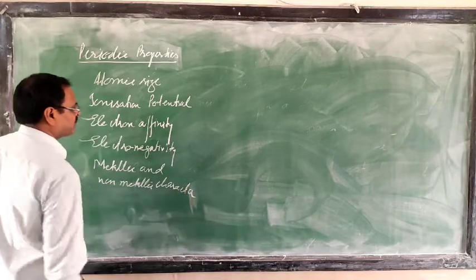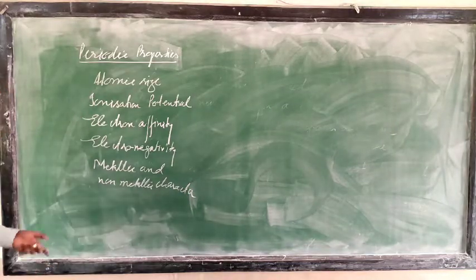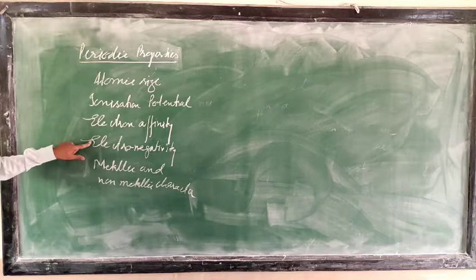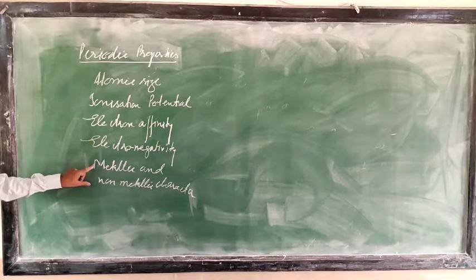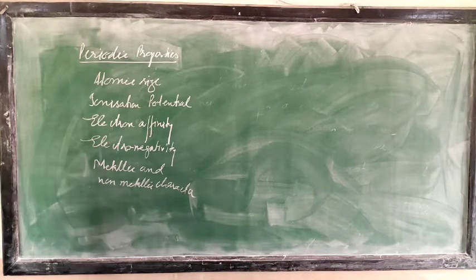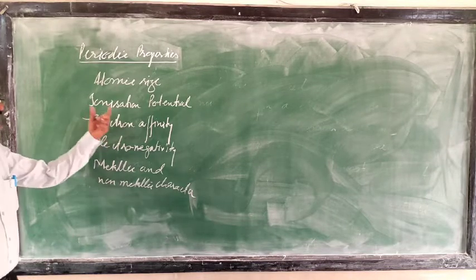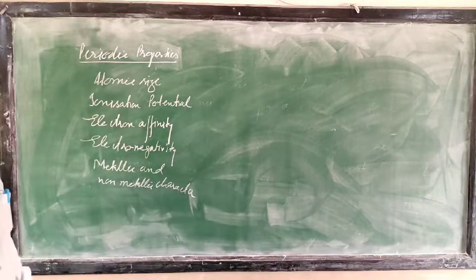These are the periodic properties you have to study. I told you 5 or 6: if you take metallic and non-metallic character separately then there will be 6, and if you take them together there will be 5. That's why I said 5 or 6.